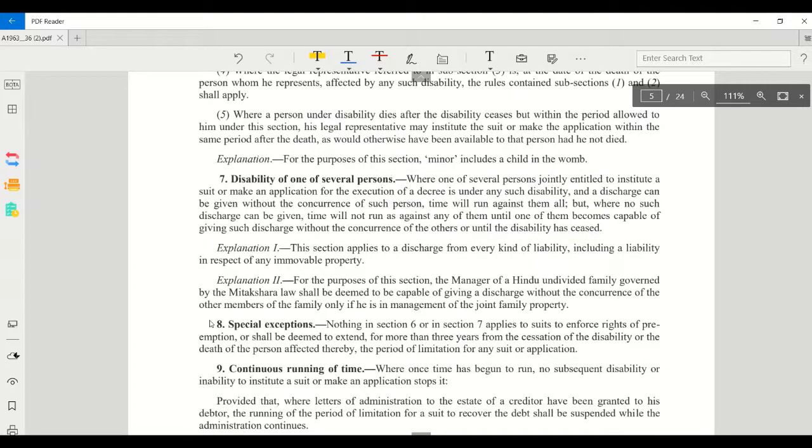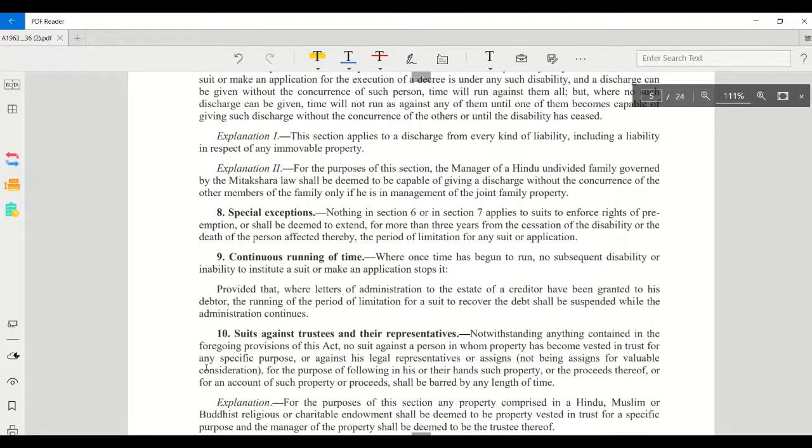Then section 8, special exception: this legal disability is not applicable in case of suit of preemption. Then continuous running of time. Once the period of limitation begins to run, no subsequent legal disability stops the time. So after the period of limitation starts, if you become an insane or unsound person, that will not end the limitation period.